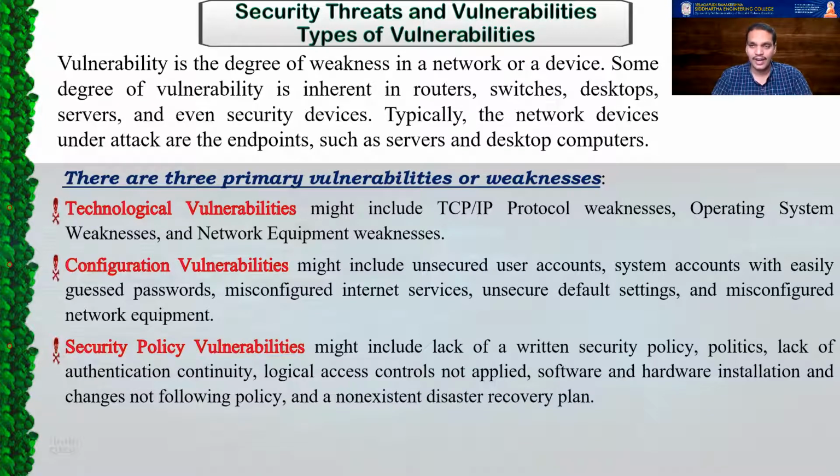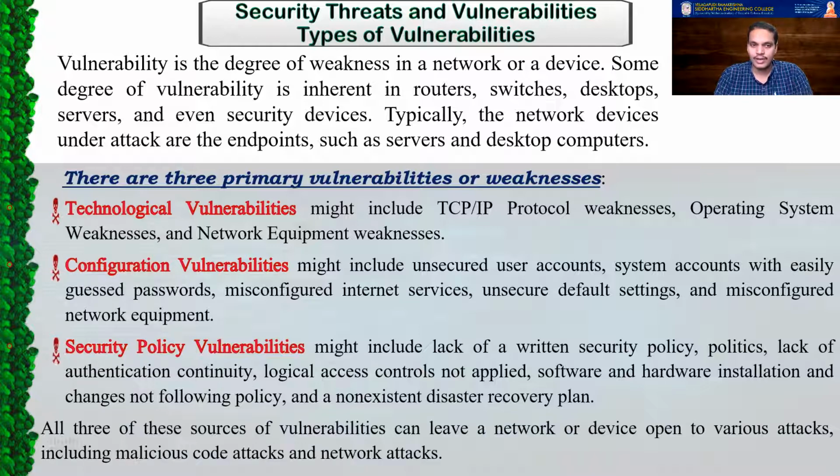And if an attack happens, usually each and every organization will have a disaster recovery plan. That means in case of an attack, what are the steps that need to be taken to minimize the impact. If those things are non-existent, then those also create vulnerabilities. So these are called security policy vulnerabilities. Generally, all three of these sources of vulnerabilities can leave a network or a device open to various attacks, including malicious code attacks and network attacks.